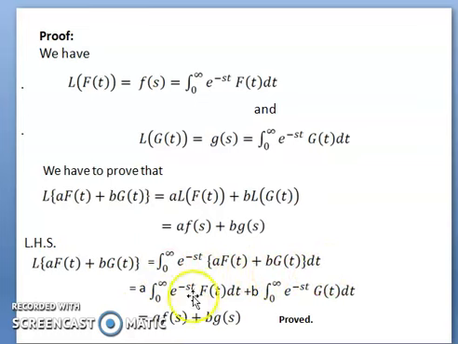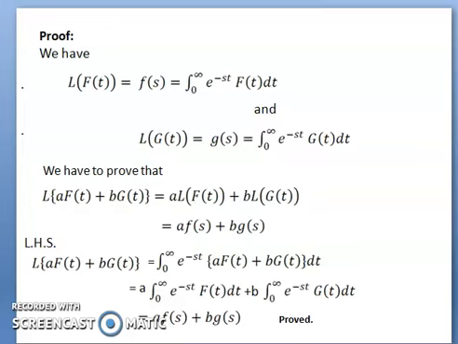By separating the integrals and outside the constant value, a should be outside 0 to infinity e to the power minus st ft dt, and b should be outside 0 to infinity e to the power minus st gt dt. So here is a, and this integral is known as fs. Here is b, and this integral is known as gs. This is the proof of linear property of Laplace transform.